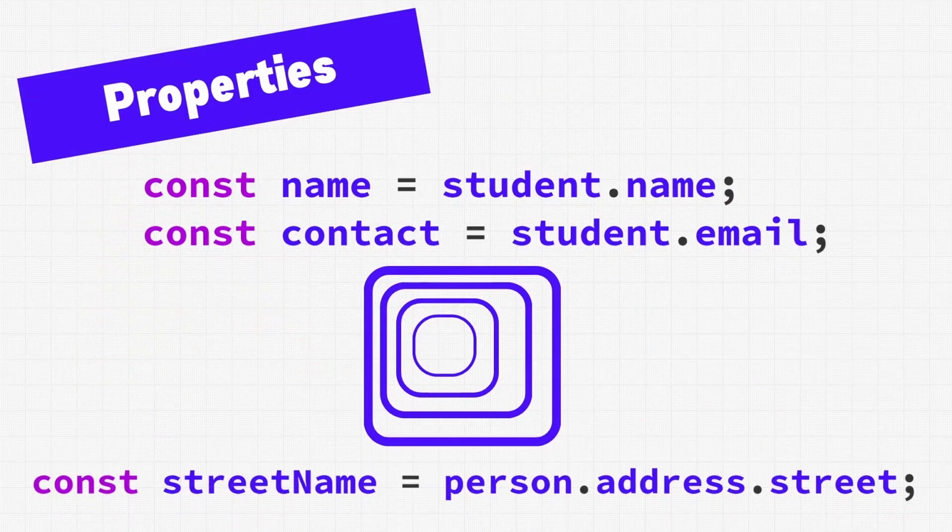In addition to being able to access the object itself, we can also access individual pieces of data within the object. Each piece of data is called a property and can be accessed using dot notation. We provide the name for the object and then the name of the property. It's also possible and common to nest multiple objects together. You can nest objects to any arbitrary depth, and to access nested objects, we use dot notation again, and we just add additional dots for each object we're trying to access.